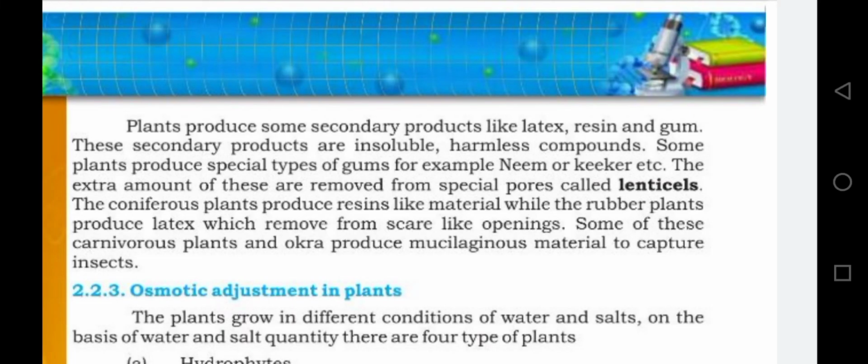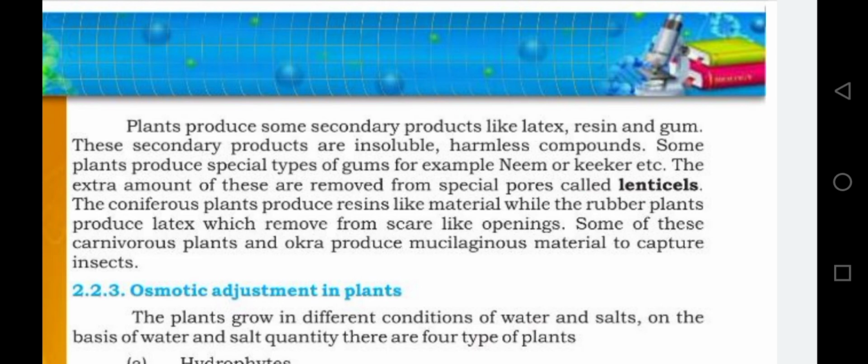Plant removes the excess water, CO2. So these are the primary products released by the plants, and now we will discuss the secondary products released by the plants. Plants produce some secondary products like latex, resin and gum. These secondary products are insoluble and harmful compounds, and we utilize them in industries for various purposes.